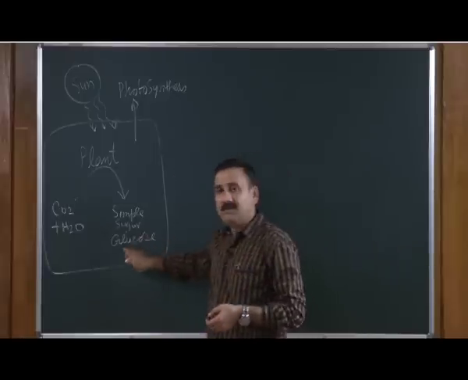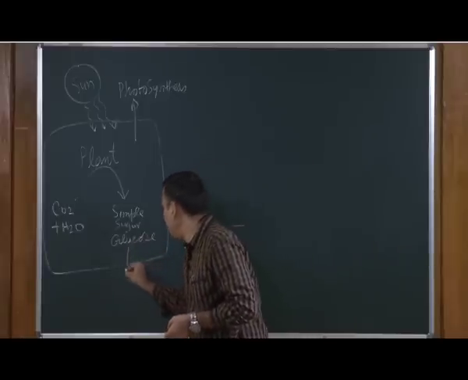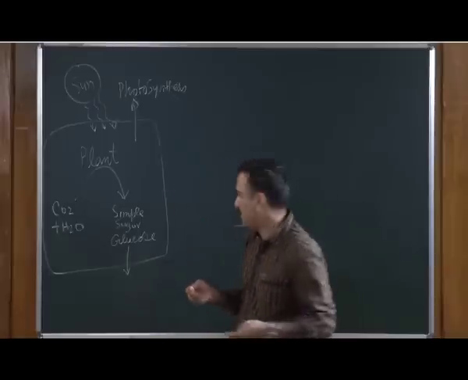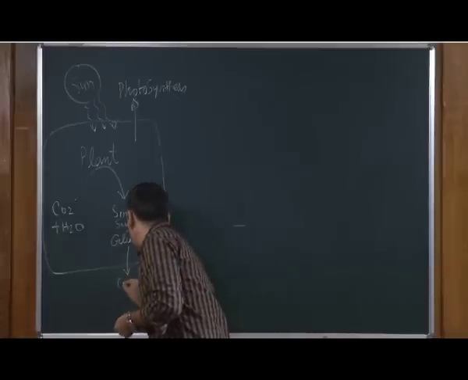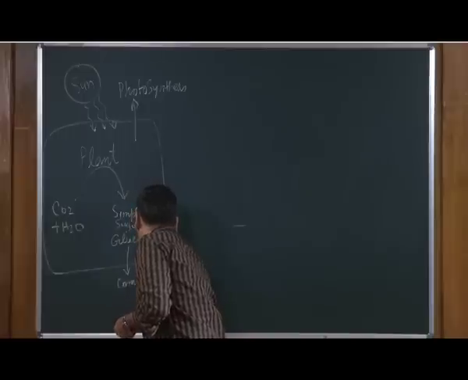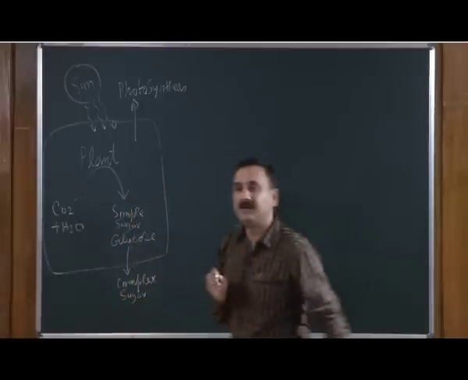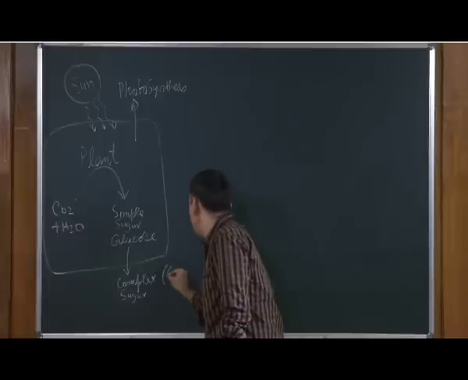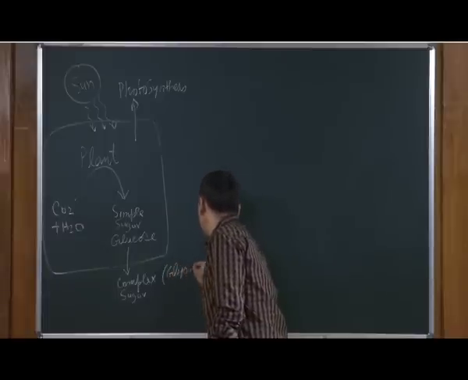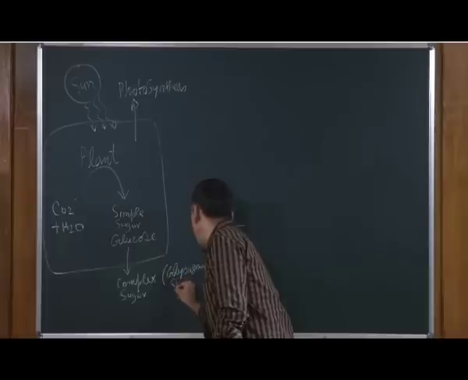So, this simple sugar then gets polymerized or converted to give you complex sugar. What is such an example? Such an example could be glycogen or starch.